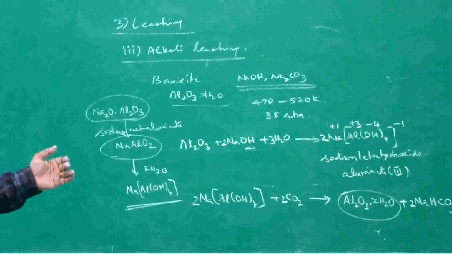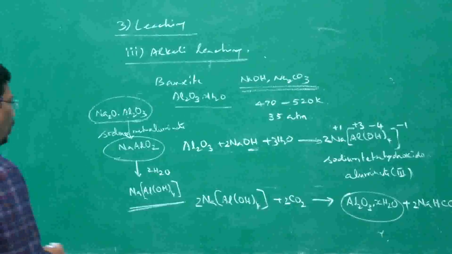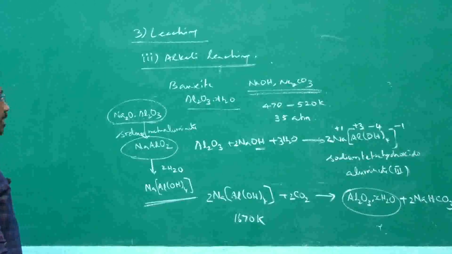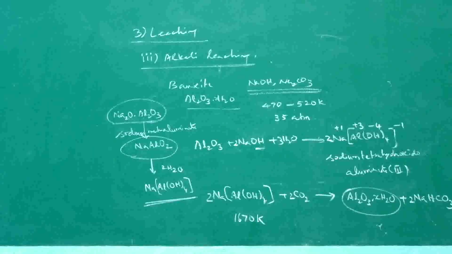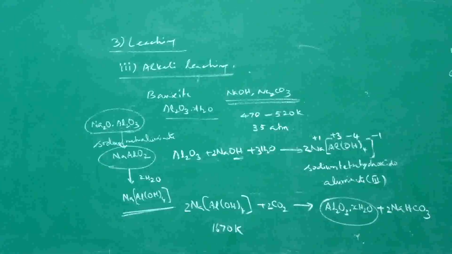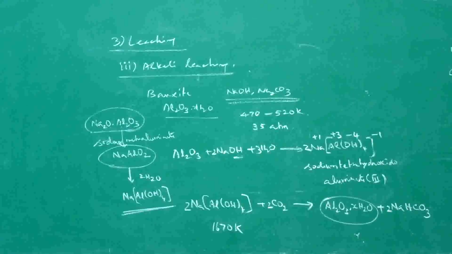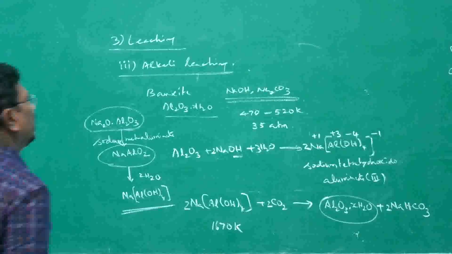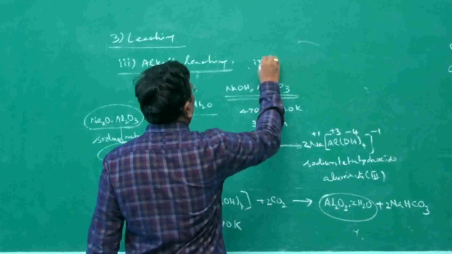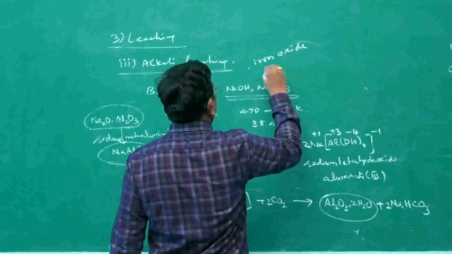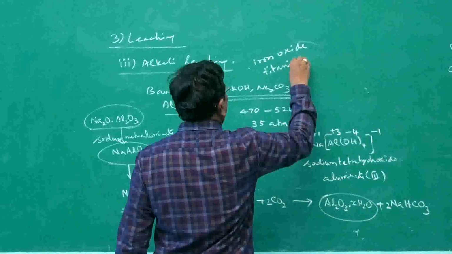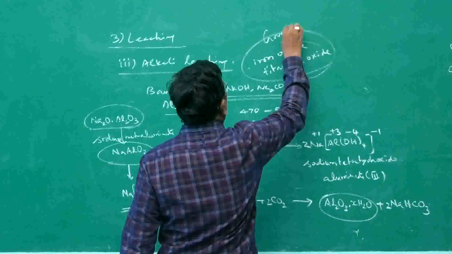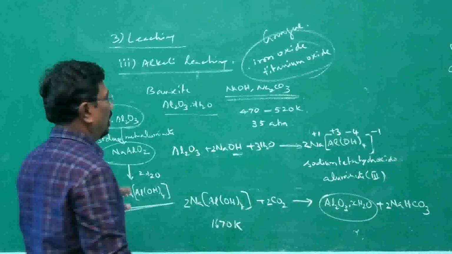This alumina, when heated to about 1670 Kelvin, gives pure alumina, maybe without water. The common impurities, that is gangue, present in it are mainly iron oxide and titanium oxide, which can be removed. That is about alkali leaching.